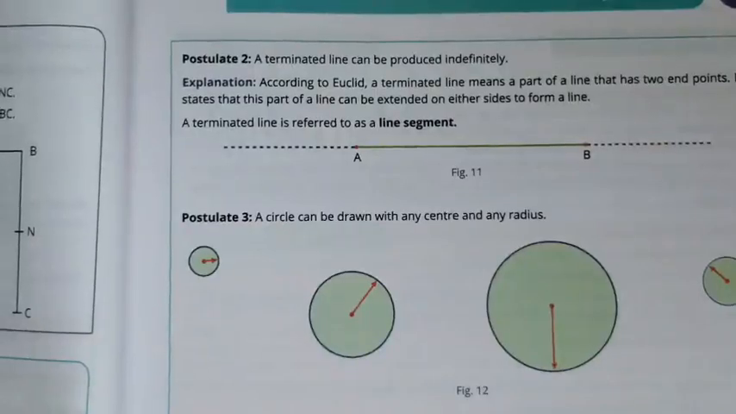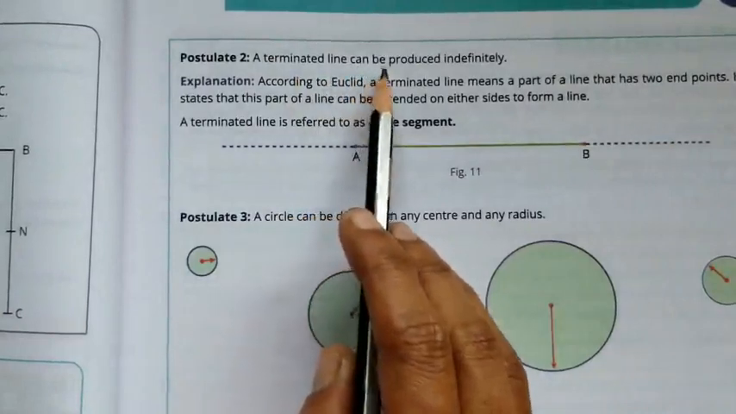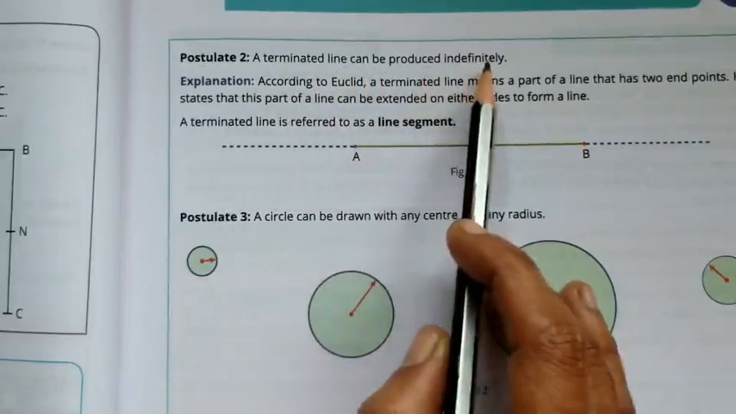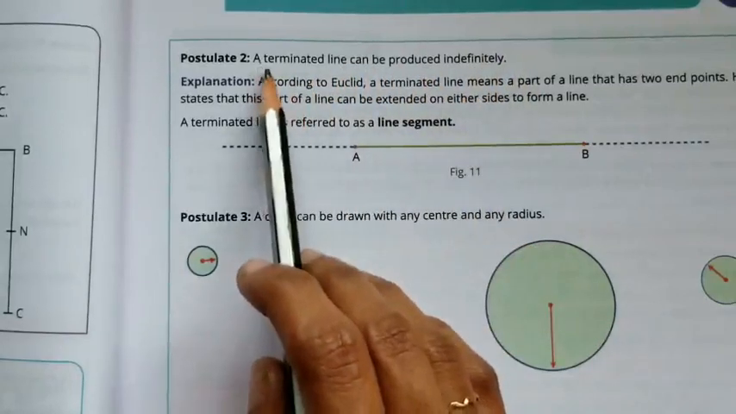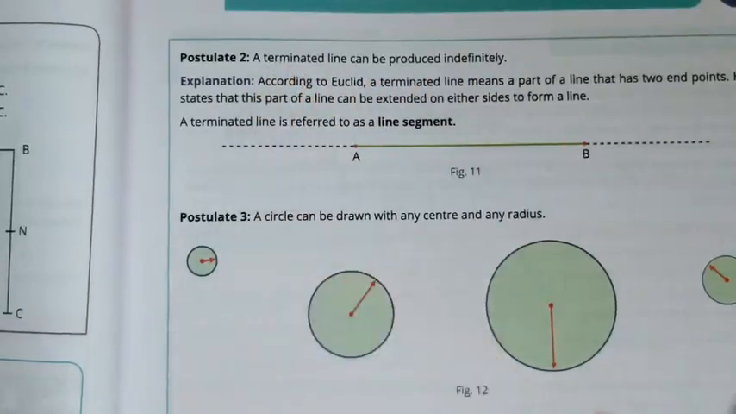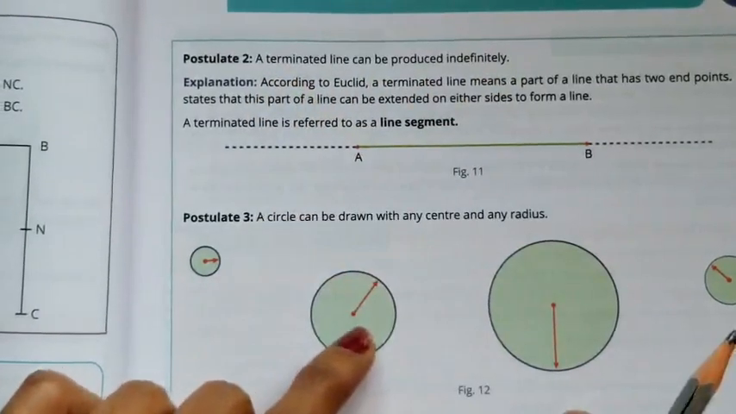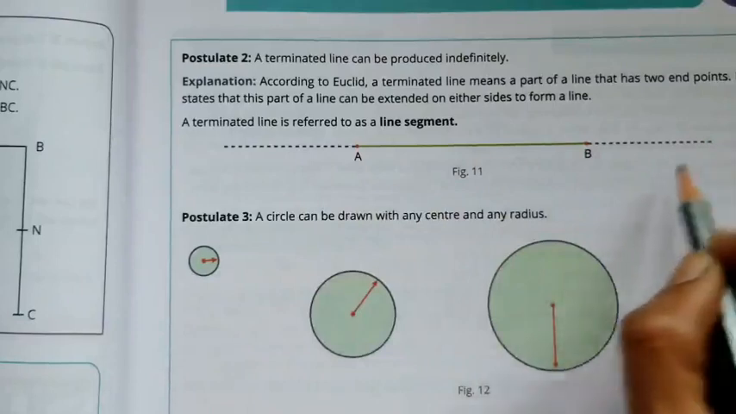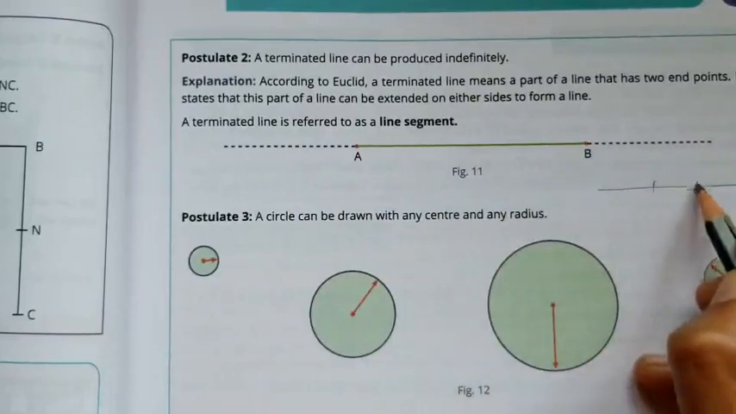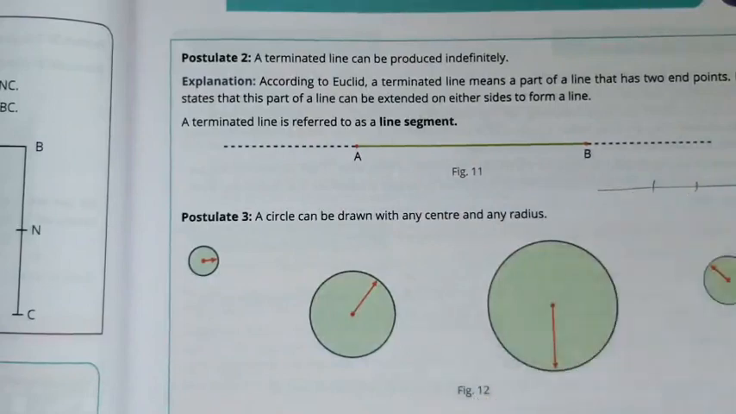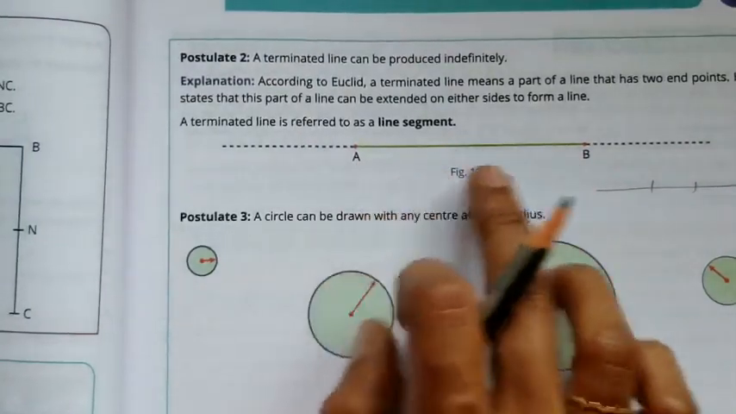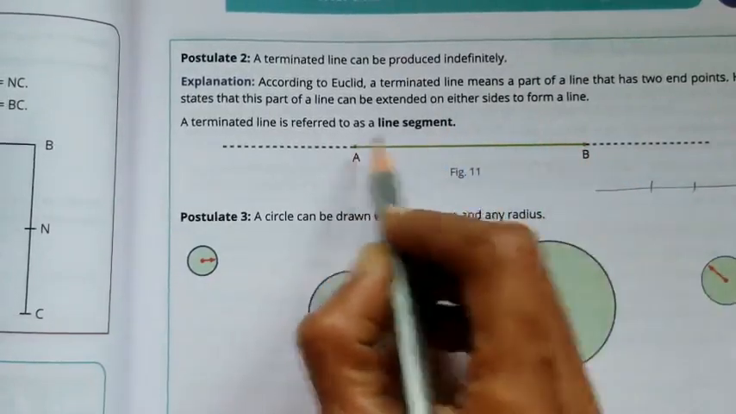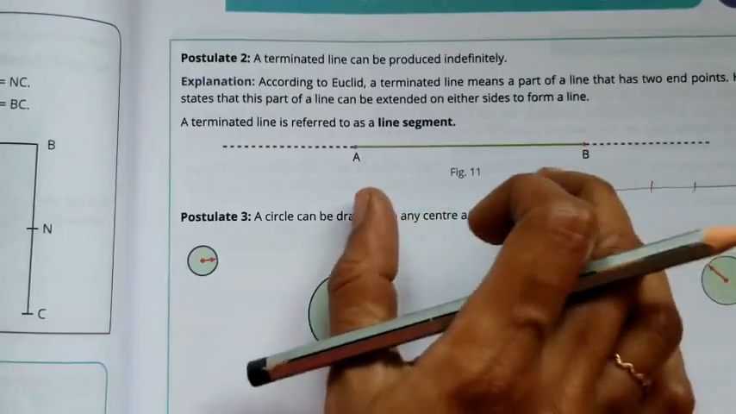Postulate number 2: a terminated line can be produced indefinitely. That means here, according to Euclid, a terminated line means it is a part of a line. What is meant by part of a line? It is a line segment, isn't it? If we have a line, for example, if this is a line, this is a part of a line, isn't it? This much. It is a line segment. So, it is called a terminated line, which has 2 points at the ends, here and here. These 2 points A and B are the end points of the line segment.